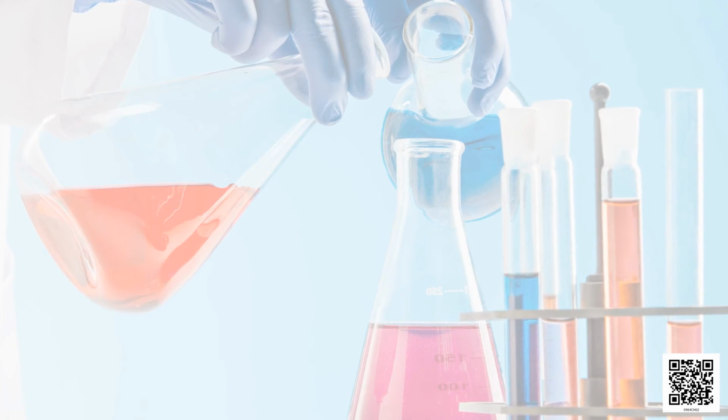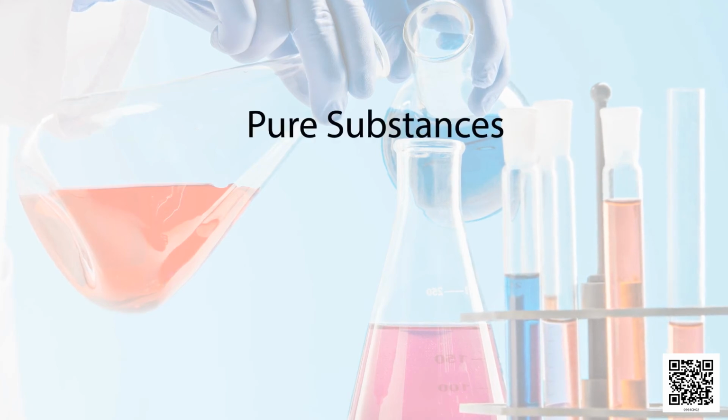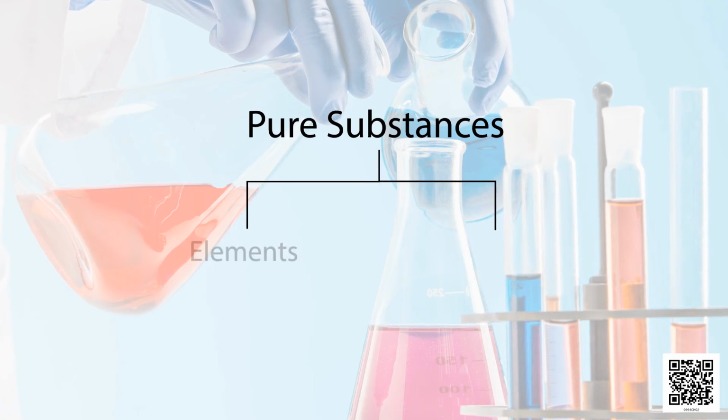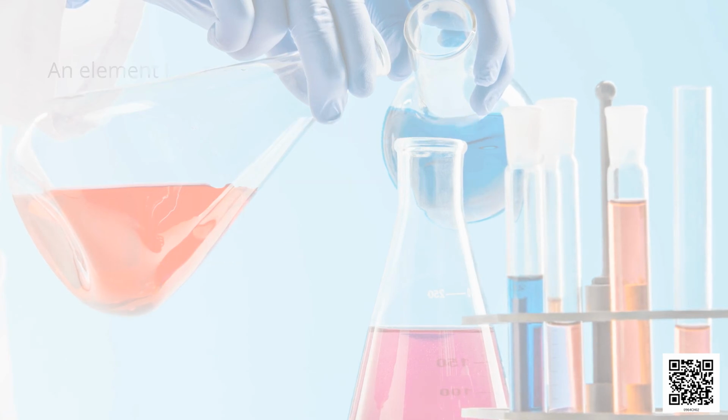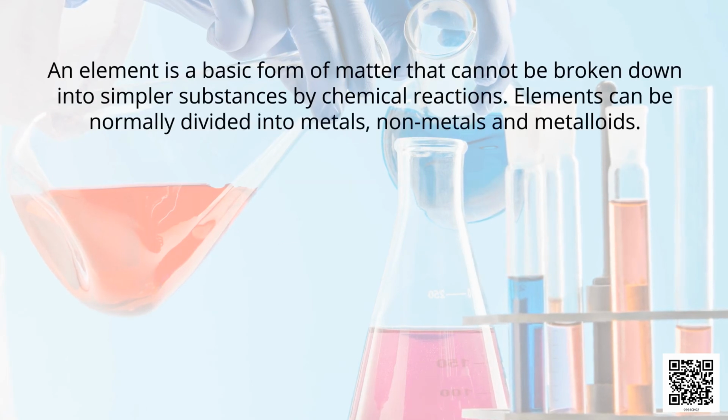Students, now let us study about pure substances. Pure substances are of two types, elements and compounds. Now let us know about elements and compounds. An element is a basic form of matter that cannot be broken down into simpler substances by chemical reactions. Elements can be normally divided into metals, non-metals and metalloids.